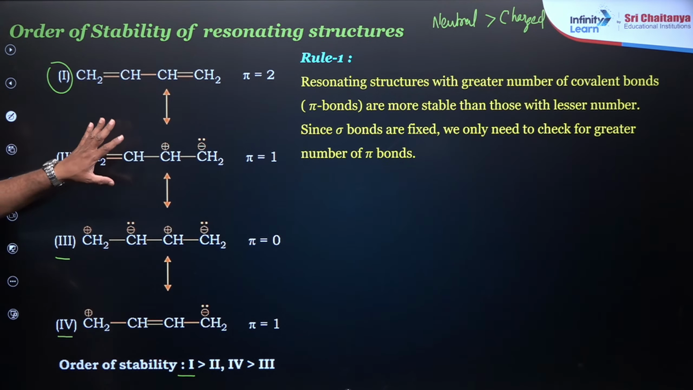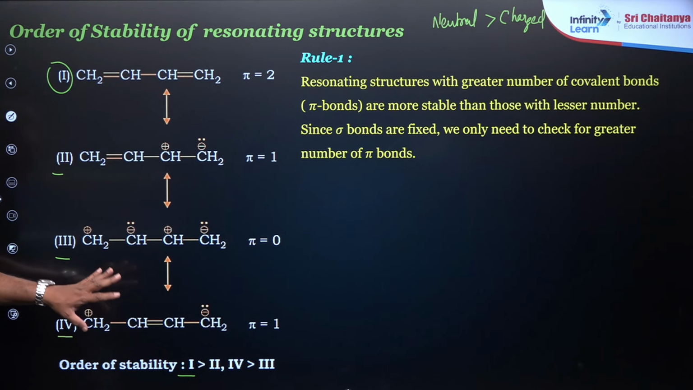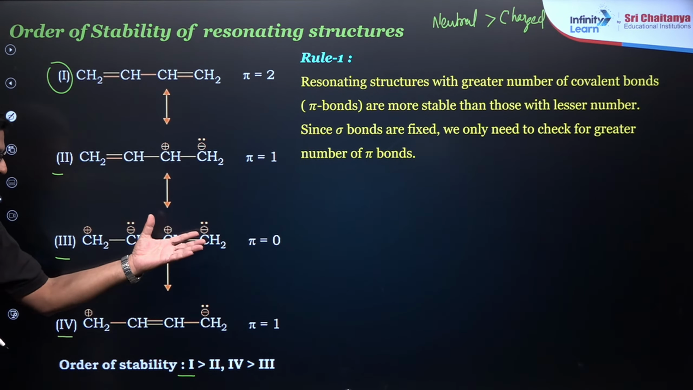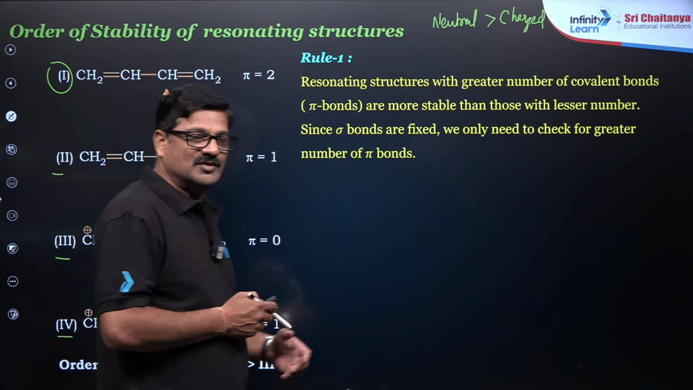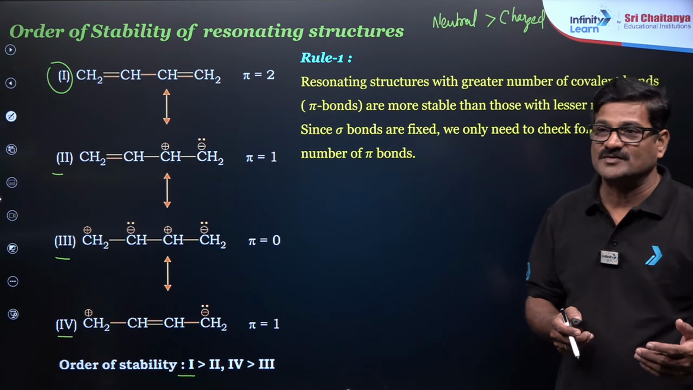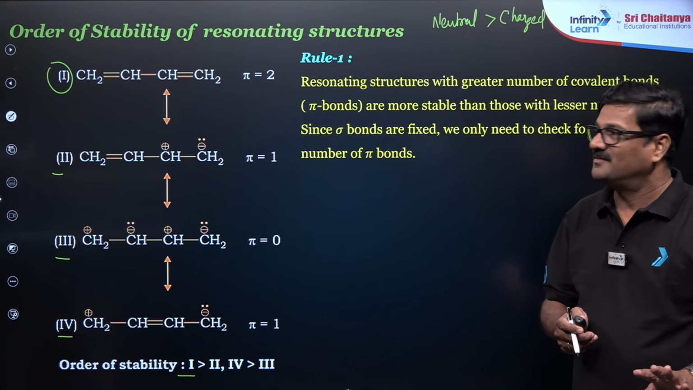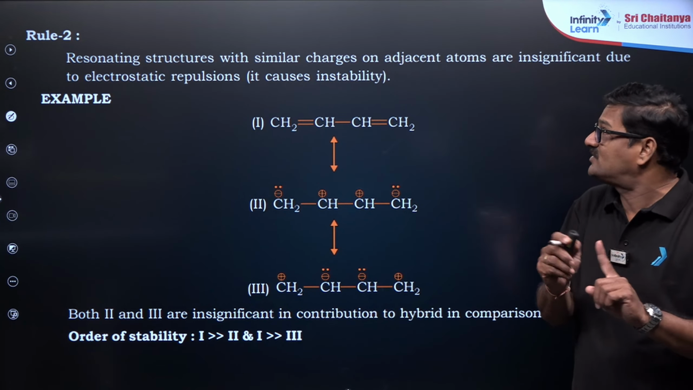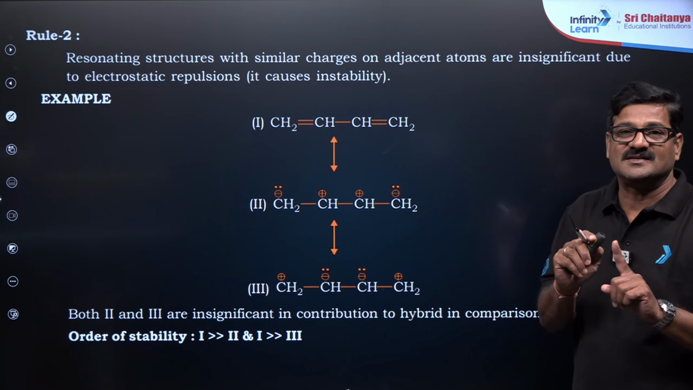Structure number 2 and structure number 1 have pi bonds 1, and structure number 3 has pi bonds 0. So structure number 2 and 4 are more stable than 3.